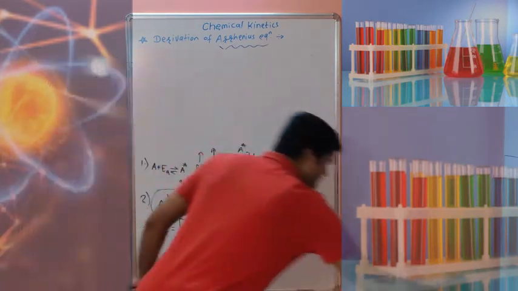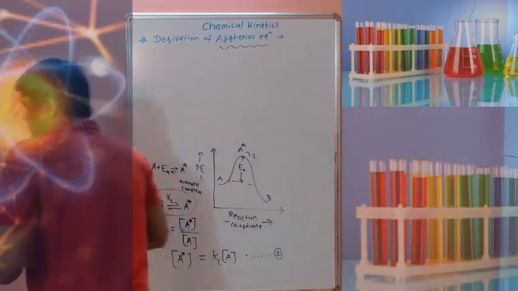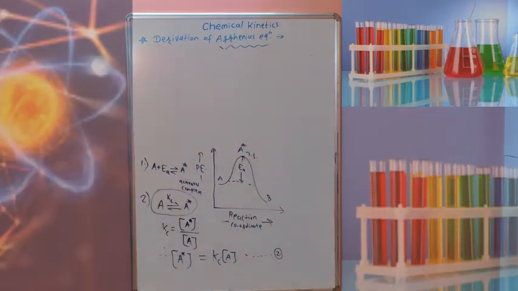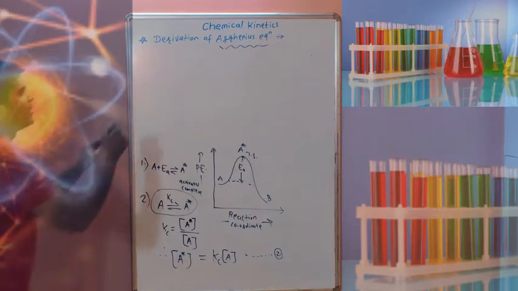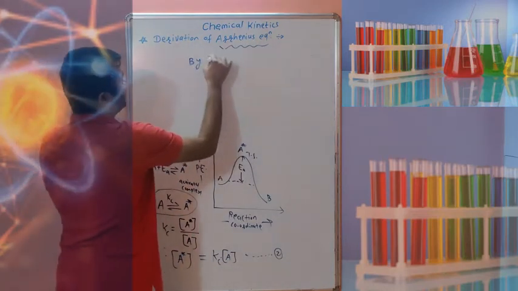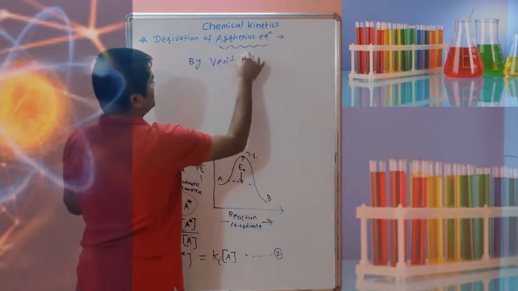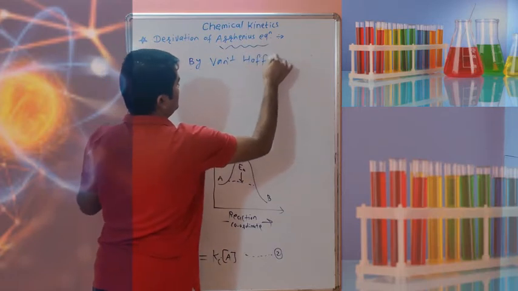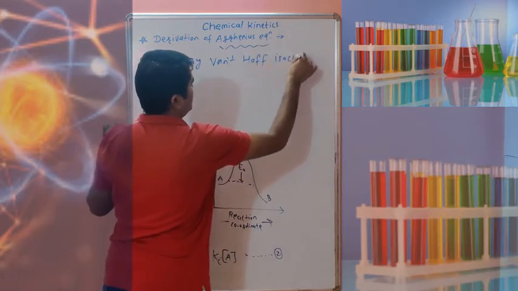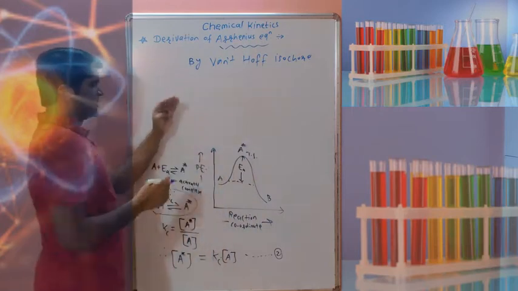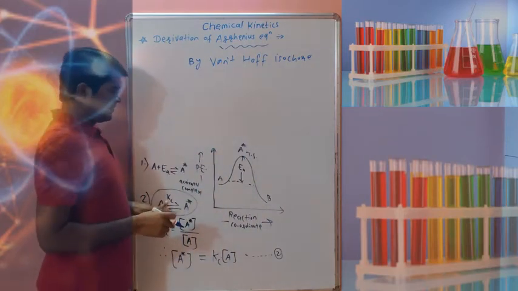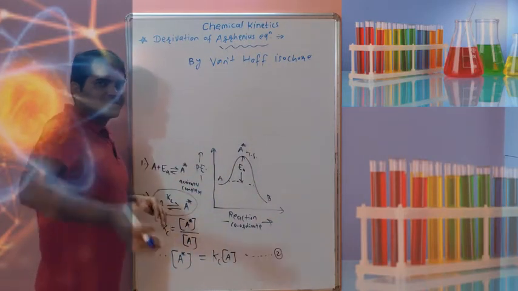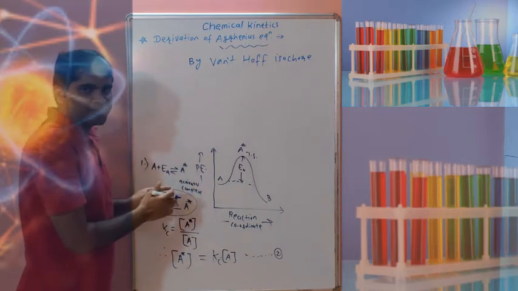Now I am applying the van't Hoff isochore. This isochore gives the variation of Kc with temperature. If temperature is changed, the equilibrium constant can change.